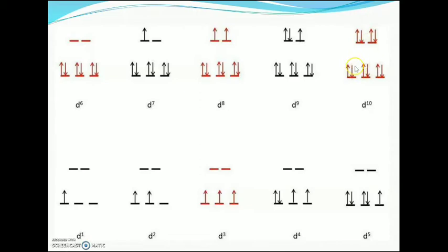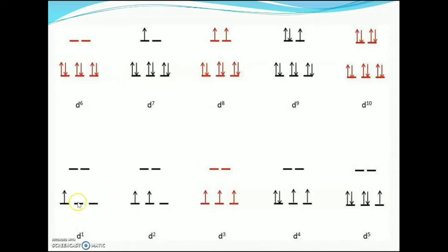So in the d3, d6, d8 and d10 low spin octahedral cases, there is no Jahn-Teller distortion because the electrons are arranged in a symmetrical manner.